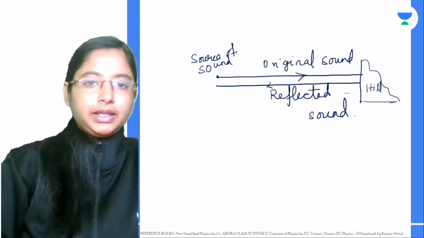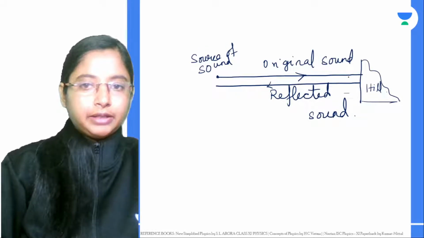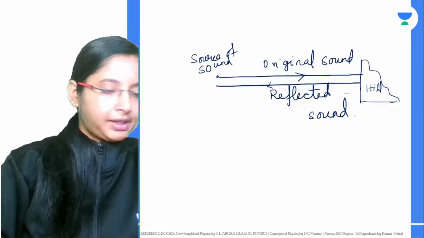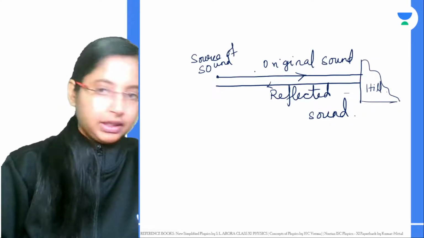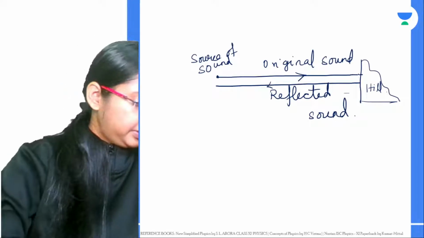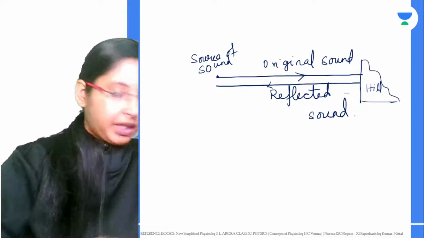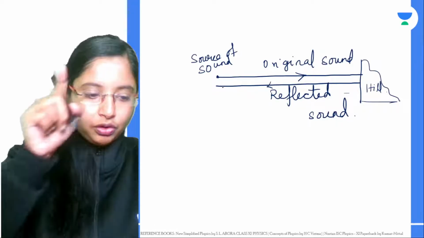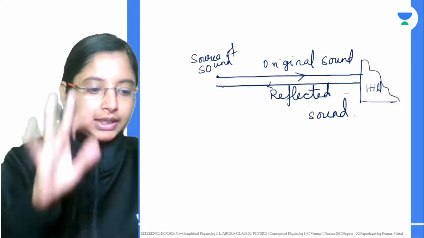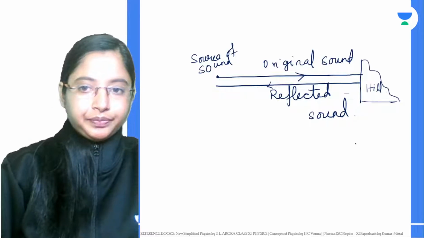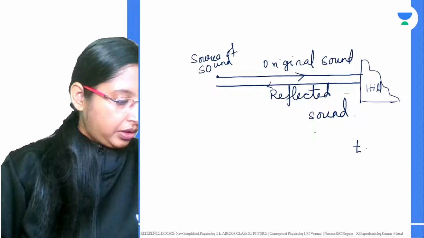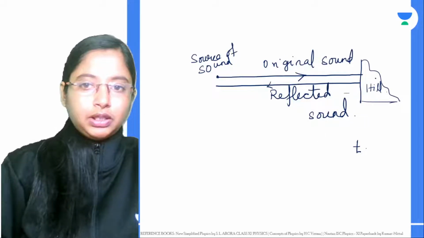Right. So let's say you have a gun and you're firing the gun. As soon as the gun is fired, the original sound travels this distance, hits the hill and gets reflected back, and let's say it takes a time t. Now what is the total distance?